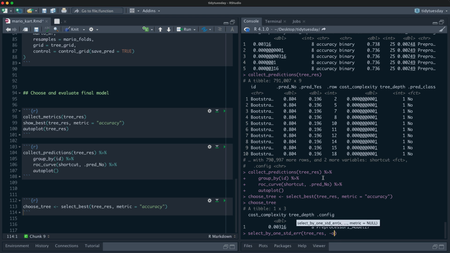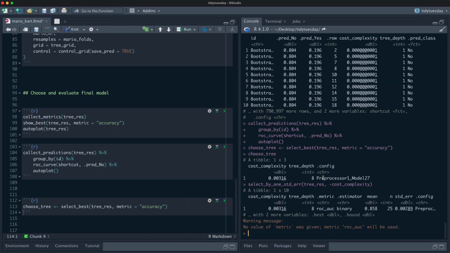And if we say minus cost complexity, what this would do is say not the best cost complexity, and this is on the ROC AUC metric, not the best cost complexity, which is just the smallest one, but a simpler model. And that's actually the same value. So that's good. So that looks like a good one to choose there.